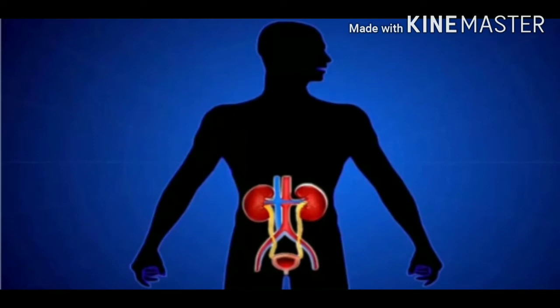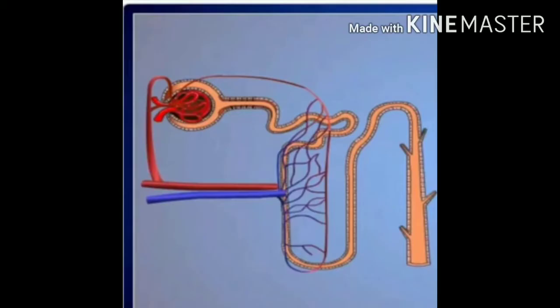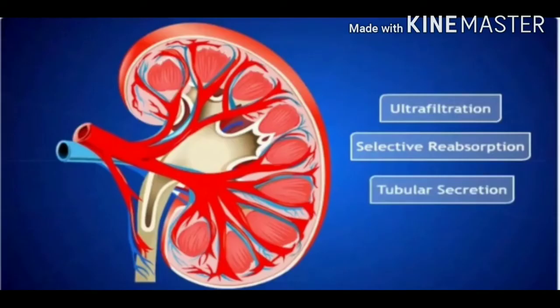Let us study how urine is produced. The purpose of making urine is to filter out waste products from the blood. That function is performed by the functional unit of kidney, that is nephron. The process of formation of urine may be divided into three stages. One is glomerular filtration, then selective reabsorption, and tubular secretion.